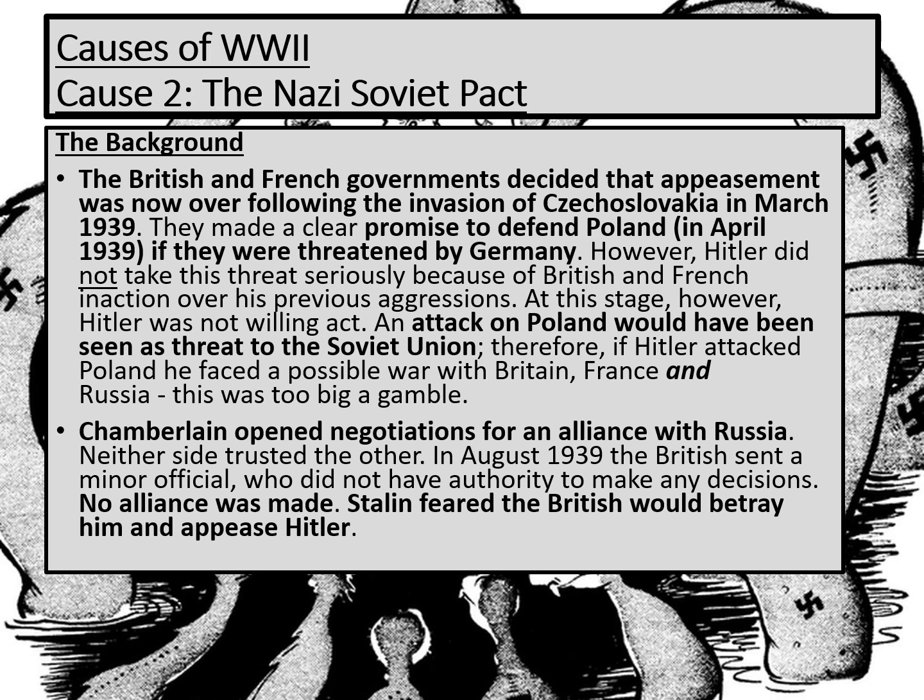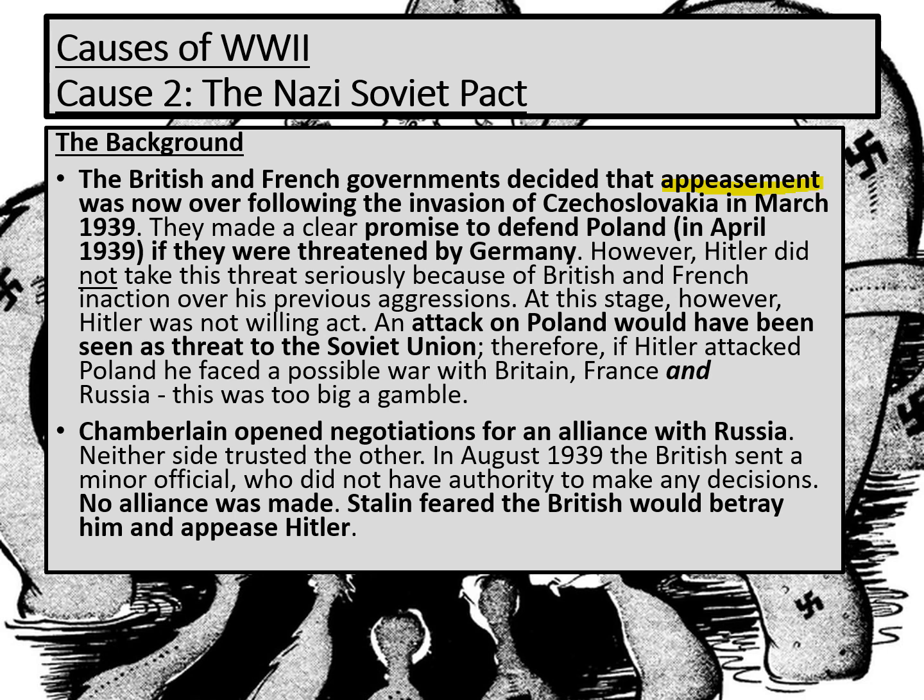Now, our second cause of World War II that we're going to look at in detail is the Nazi-Soviet Pact. Now, I'm not going to talk about this in detail with you today because we already did this last week. This is one that you should already be feeling familiar with. You should know what the background to this was. You should know that, and this is linked to the last one, of course, the British and French had followed appeasement.